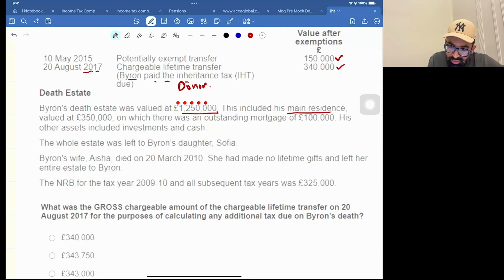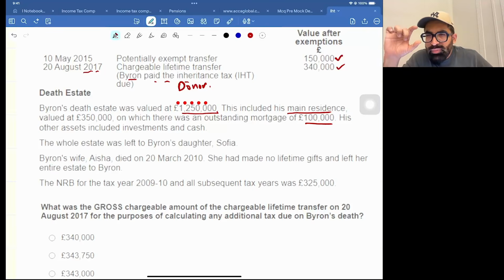So in this there is a main residence of 350 on which there was an outstanding mortgage of 100,000. Whenever there is any residence, and in the question it is given that a particular loan is attached to that residence, then you need to net off. So what is the net amount of your main residence? 350 minus 100. See, this outstanding loan belongs to your main residence.